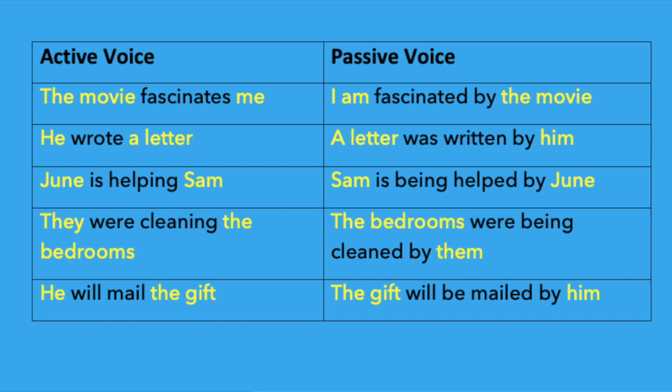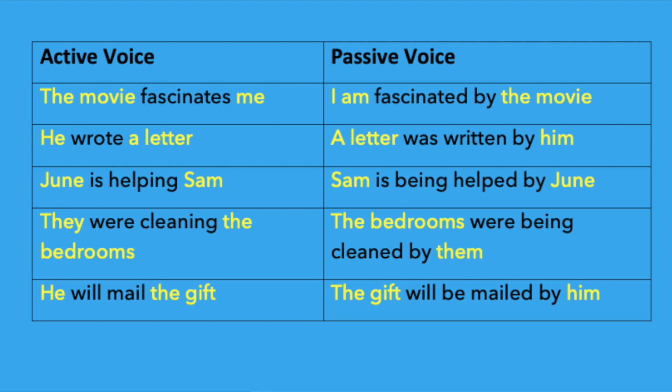The movie fascinates me. It's an active voice. I am fascinated by the movie. Next one, he wrote a letter. Again, it is changed to passive voice. A letter was written by him. Next one, June is helping Sam. Sam is being helped by June. They were cleaning the bedrooms. The bedrooms were being cleaned by them. He will mail the gift. The gift will be mailed by him.